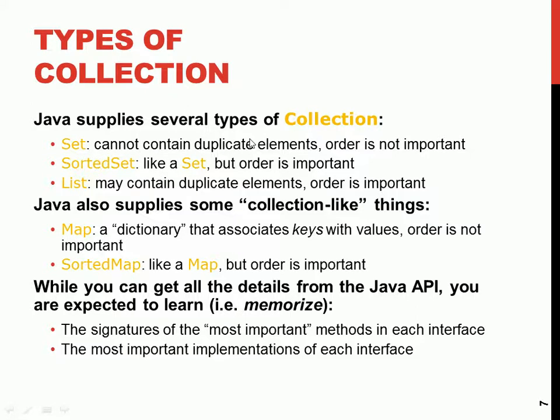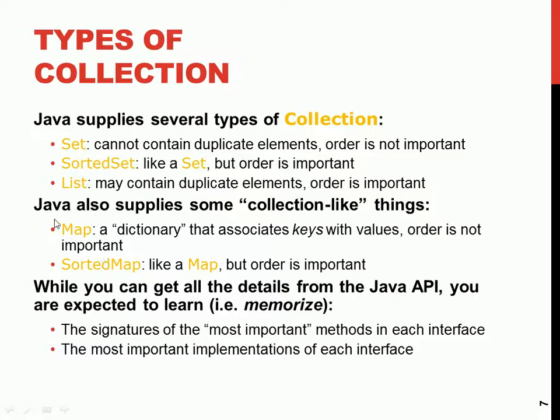Each element should be what? Unique. That's why the order is not important. Because there's no duplicate, you don't care which one comes first. But you have a list. A list may contain duplicate elements. Because it contains duplicate elements, we need to keep track of the what? The order, so that you can track each one's index. So even if there's duplicate, we don't care. You are tracking by what? Index. But when it comes to set, the order is not important, but it cannot contain duplicate elements.